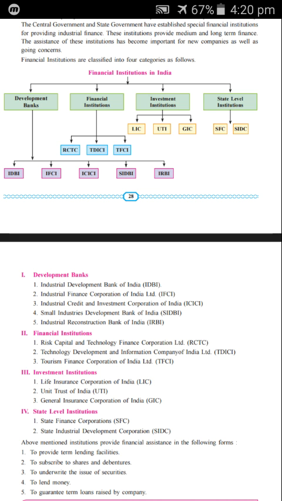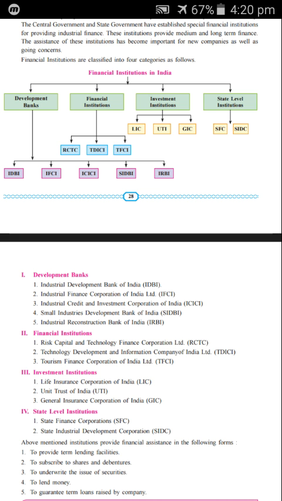The central and the state governments have established special financial institutions for providing finance to the industrial sector, especially at the state level and normally at the central level. These institutions provide medium term and long term finance for the growth and development of industries in India. The assistance of these institutions has become important for new companies as well as for going concerns. Here you can see on page number 28, the financial institutions in India.